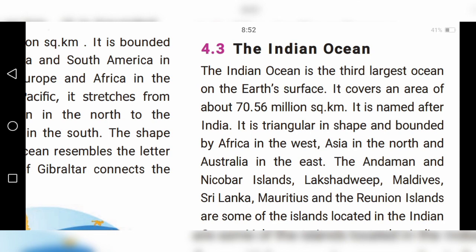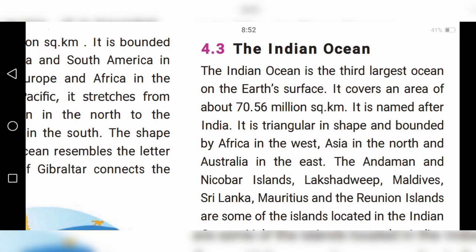Children, why is the ocean called the Indian Ocean? It is named after India because this ocean is located around India. So it is called the Indian Ocean. It is triangular in shape.